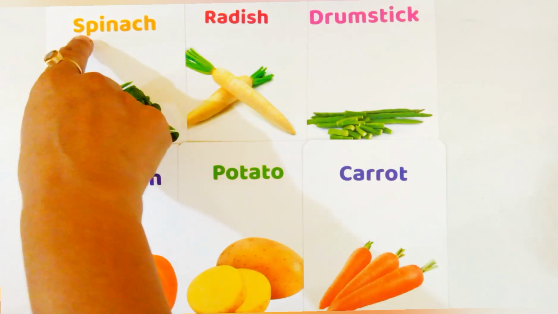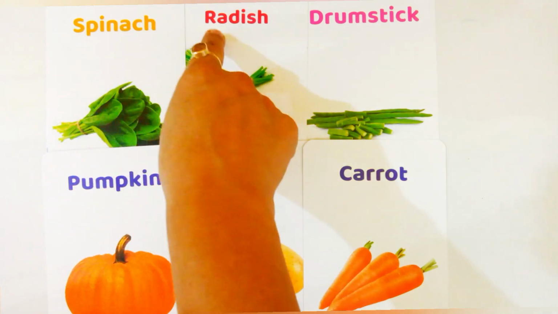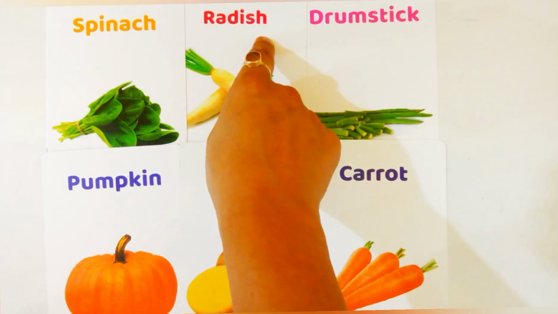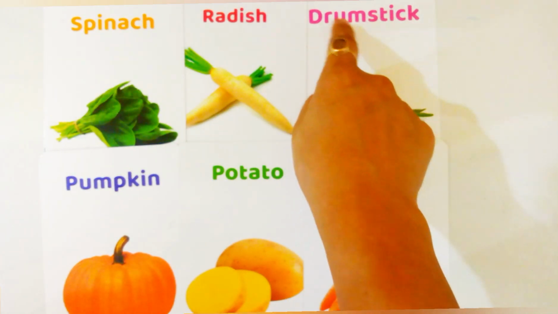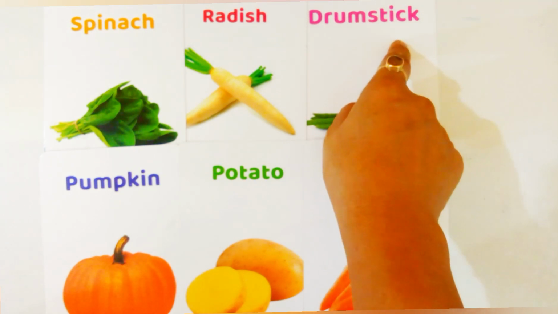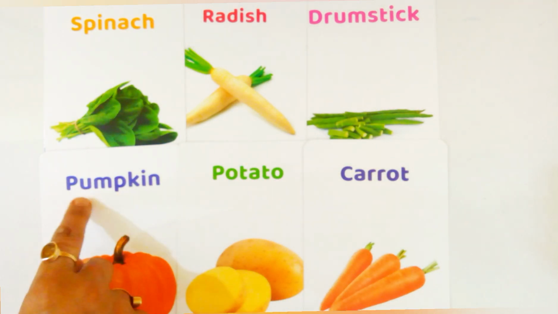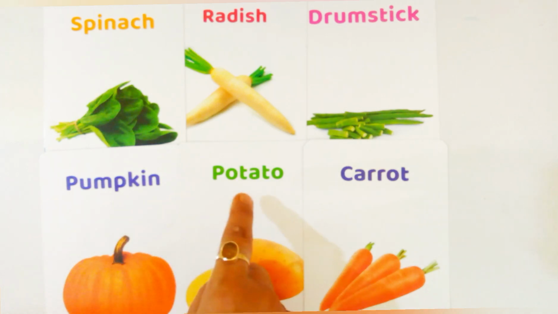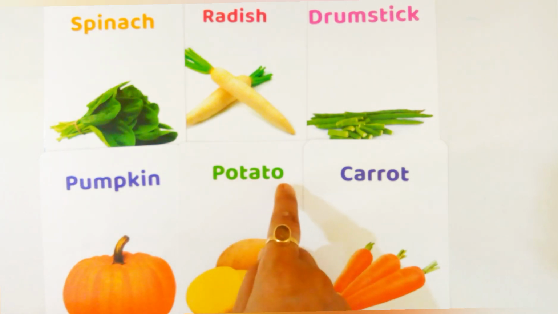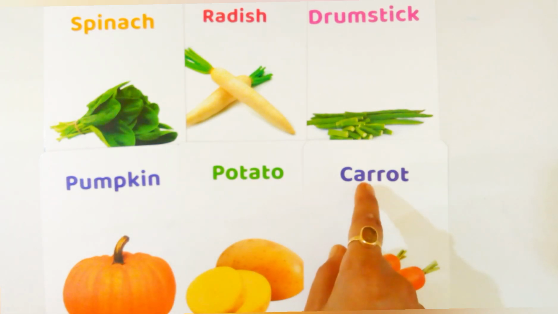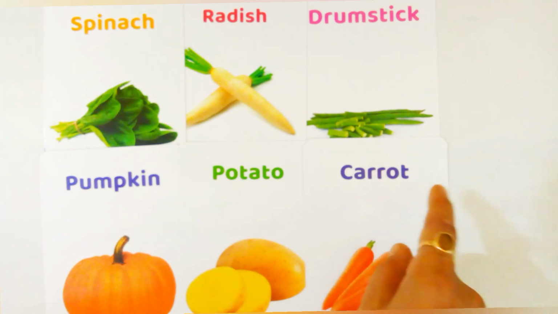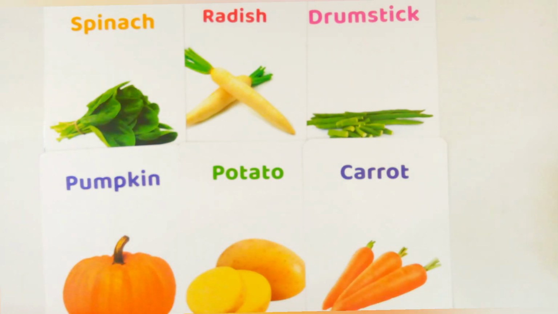S for spinach. S-P-I-N-A-C-H, spinach. R for radish. R-A-D-I-S-H, radish. D for drumstick. D-R-U-M-S-T-I-C-K, drumstick. P for pumpkin. P-U-M-P-K-I-N, pumpkin. P for potato. P-O-T-A-T-O, potato. C for carrot. C-A-R-R-O-T, carrot. Here are some vegetables' names.